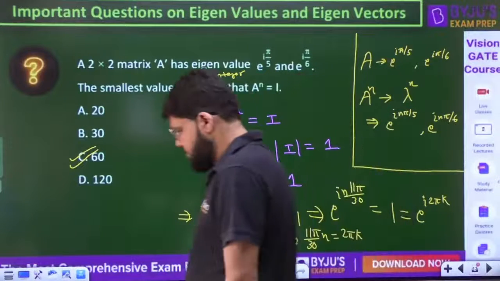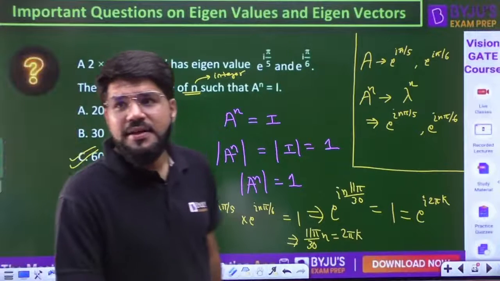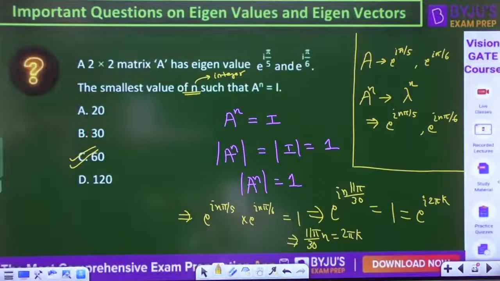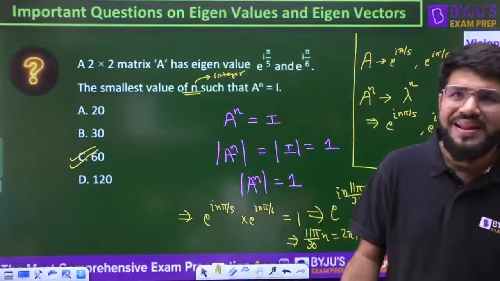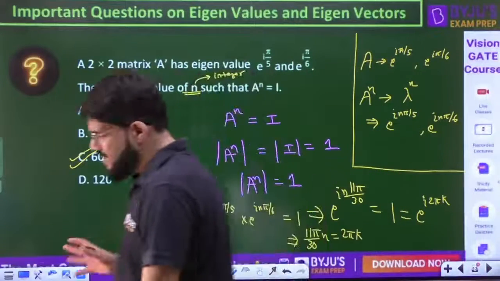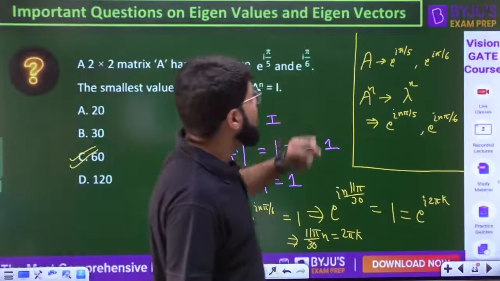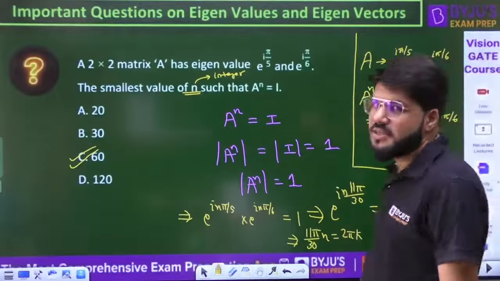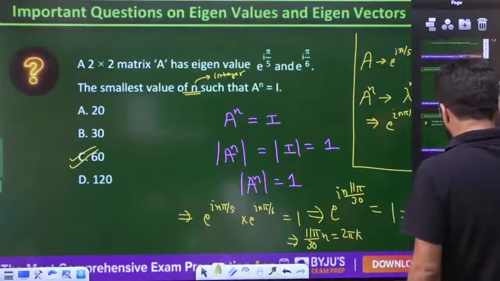Done hai ji? Yes, the lowest value would be 60. Correct answer. Yes, Ankit, Ananta, correct answer. 60, the final answer. Good question this is. Because the question is talking about a power n, and we related it with the eigenvalue, determinants. They have given the eigenvalue of A, so we can find out the eigenvalue of A power n as per the property we just discussed. ठीक है जी?